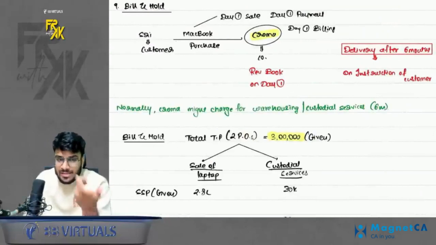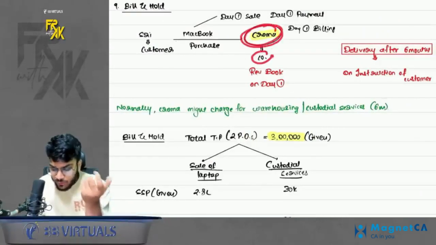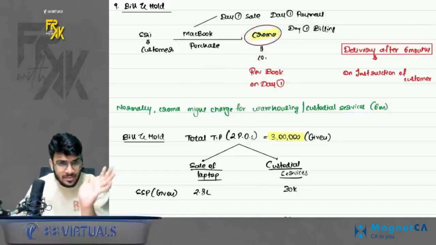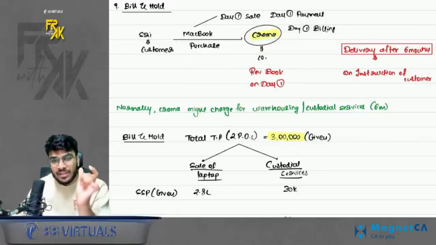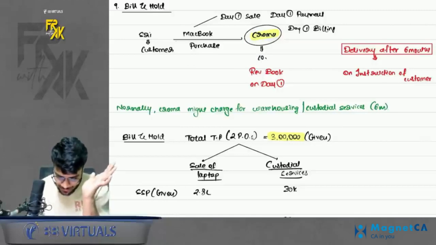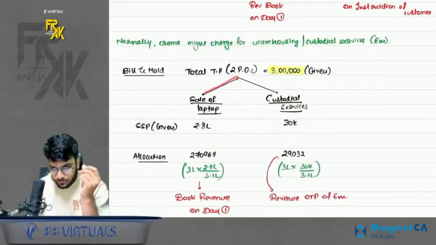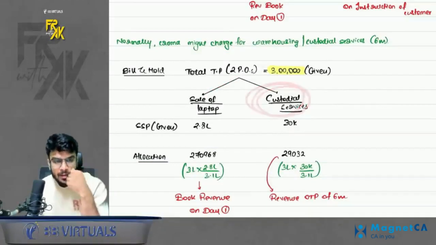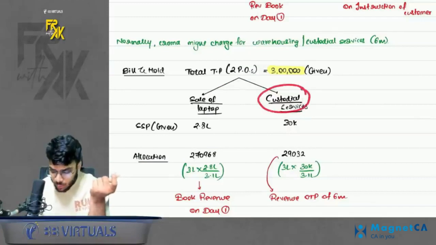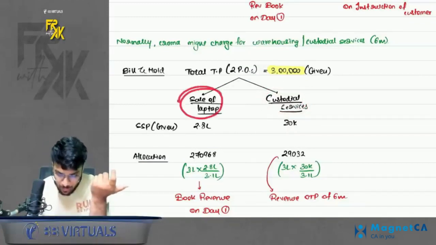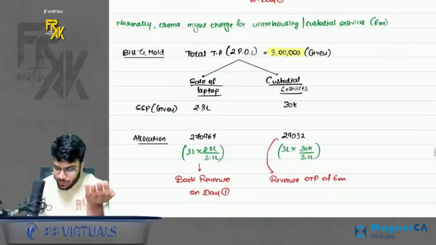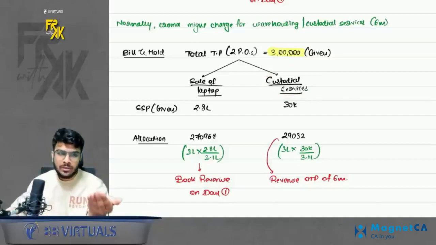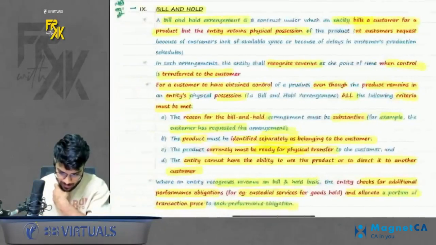The standard also says one thing. When a company is holding the product for a certain period for the customer, it might also charge the customer for some custodial services. So please try to identify whether there are any custodial services or not. For example, if I sell a laptop and I'm holding it at the customer's request, I might charge something for custodial services. So try to allocate a portion of the transaction price to this service also. Whatever is allocated to the laptop, you will book on day one. Whatever is allocated to this service, you will book across the period. How many months of service you are providing, across those months you should book the revenue of custodial services. Simple. That is the case of bill and hold.